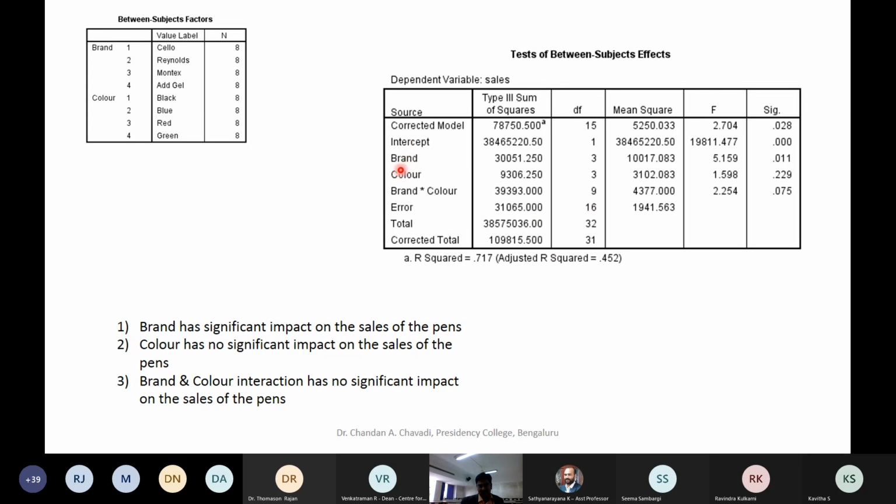You have to look at these things because these are our IVs, right? And what is your DV? DV is your sales. So brand impact on sales, look at the SIG value. Yes, brand has an impact on sales. That is why it is less than 0.05.